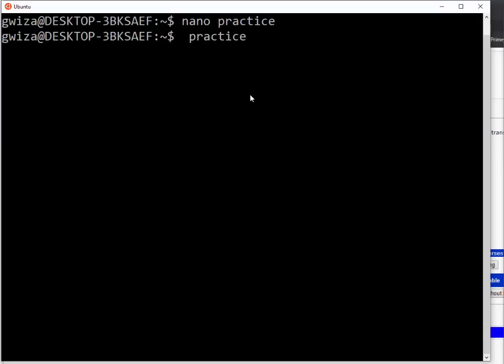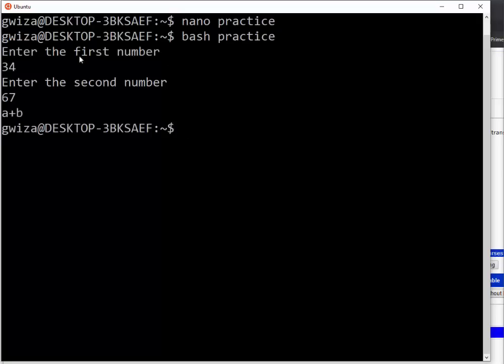Kubera yuko ibyo turi gushaka ntabwo byo bivuze kuba displayed, ahubwo biratwandikira ibyo twayihaye. Enter the first number, let me say this and this, so it is going to displaying A plus B. Are you getting this?